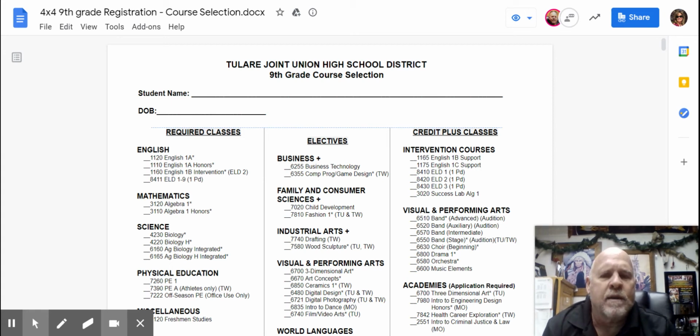So there's PE1 if you're not playing a sport. PEA is also another option for athletes. A lot of football players take it. It's a weightlifting course to strengthen yourself for college, if you're wanting to continue to play sports.